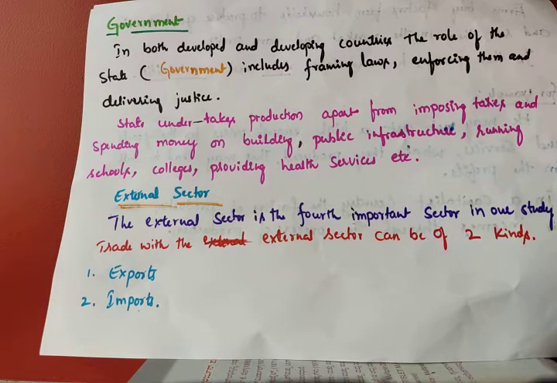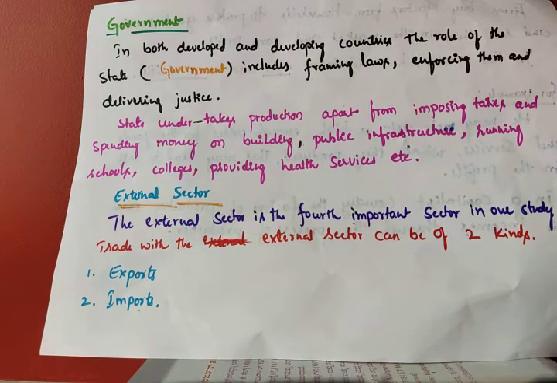For what purpose? To secure the country, to provide good facilities to the people, for the welfare of the country. So the government frames laws, that is law and order, enforces them and delivers justice.